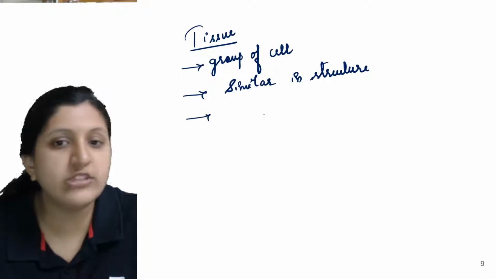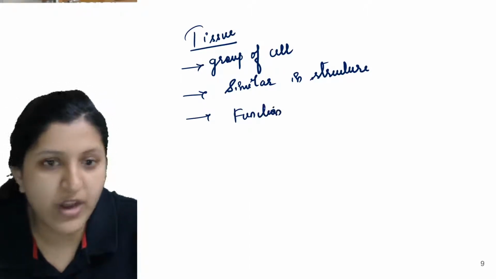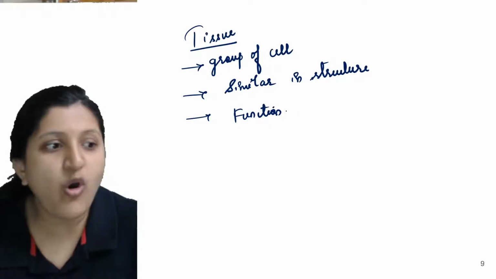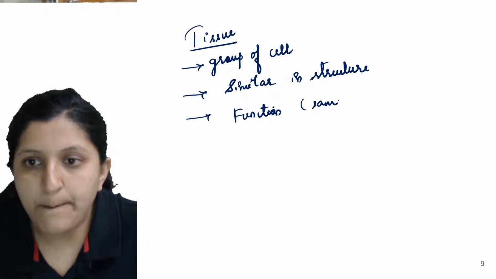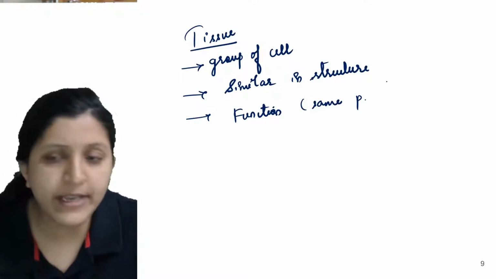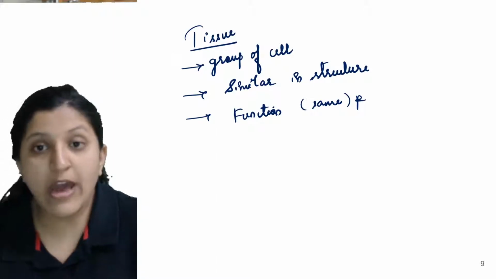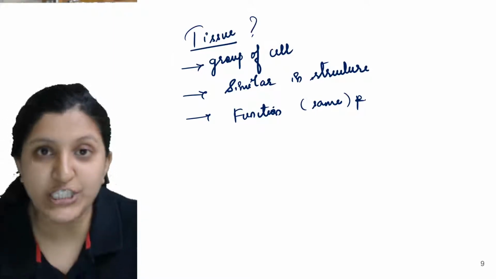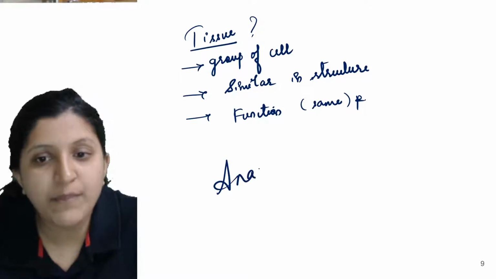So what is the function? They are all performing the same function. Then in that case, this we call a tissue. Now how do we study a tissue? We study a tissue by the anatomy process.